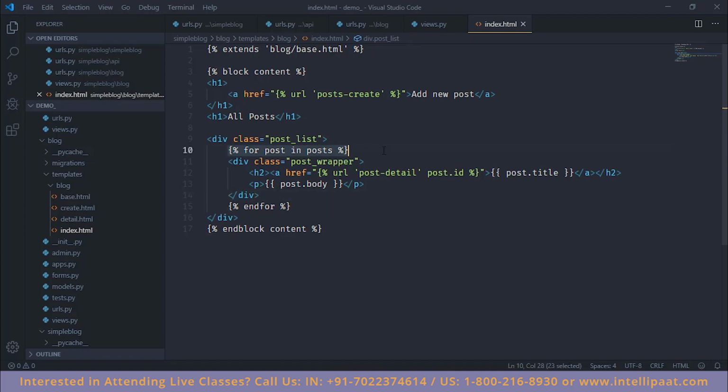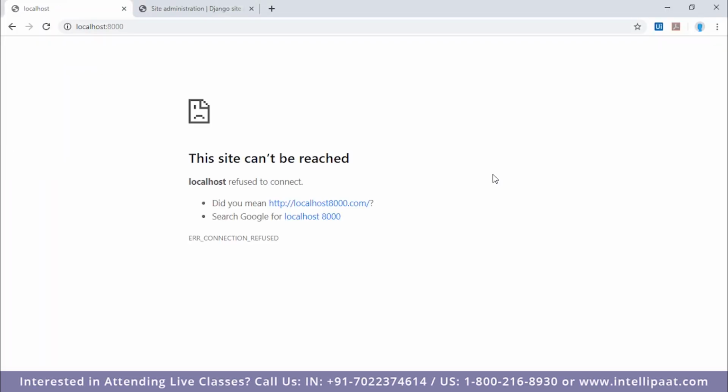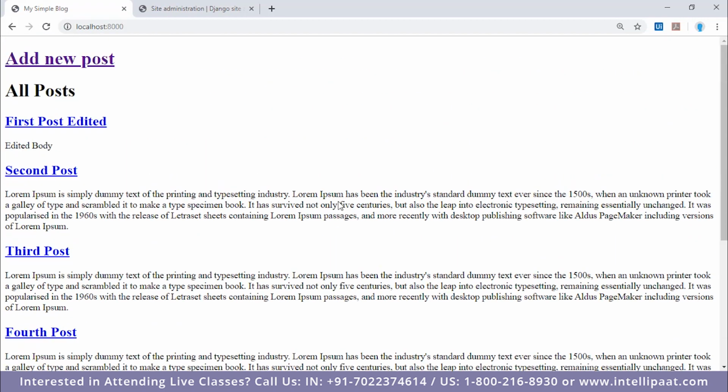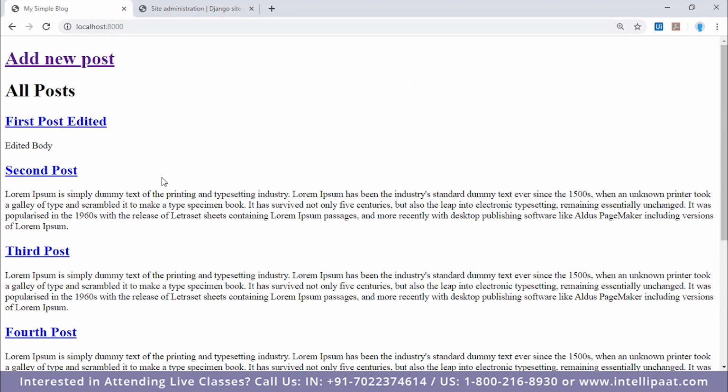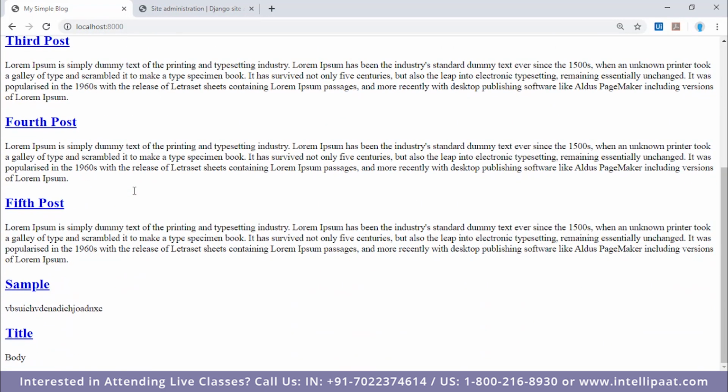So in this, what we're doing is we're looping over all the posts and dynamically creating a new blog post which can then be rendered in our template. So we loop over all the posts, display the current post's title and current post's body. So for instance, if we have 10 posts, then it will be looped over 10 times, and 10 HTML div items with the post wrapper class and title and body will be generated. Then this is sent back to the user, and what the user gets is this page. As you can see, all of the posts are in the exact format that the template described, and everything is rendered as the template was created.